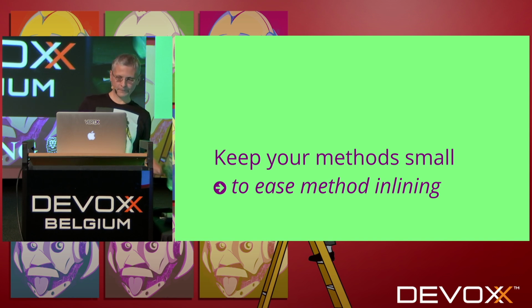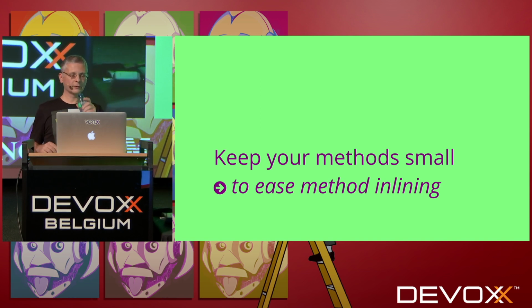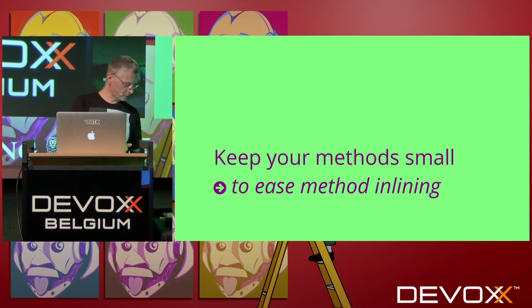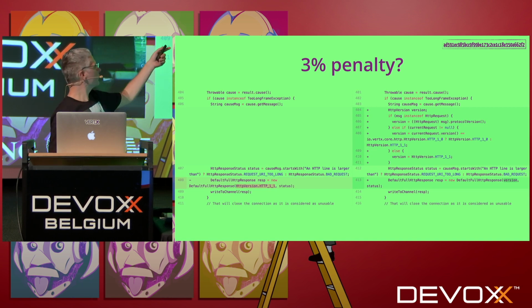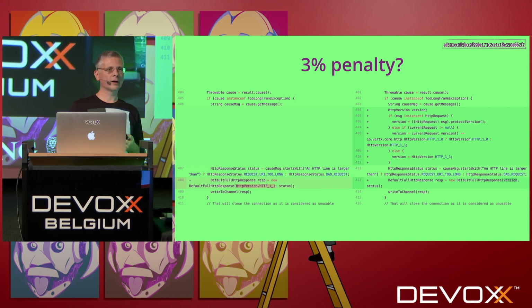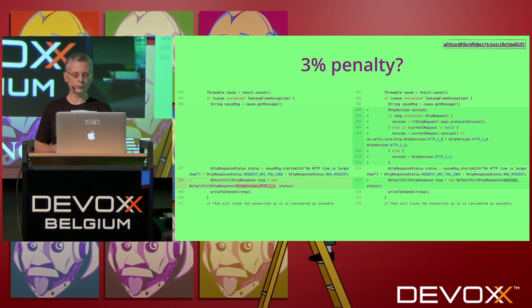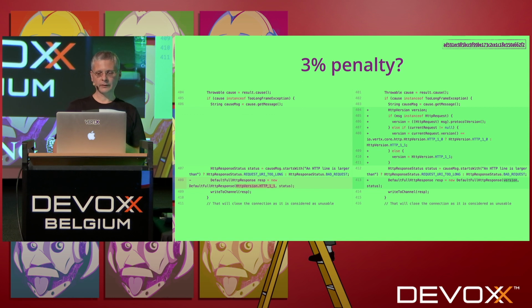Second, keep your methods small to ease method inlining. So this code, and you even have the hash code of the commit. This is a commit that was done in Vert.x, and when we committed that, our CI was doing benchmarking, and we saw a 3 to 5% performance regression when that was added.